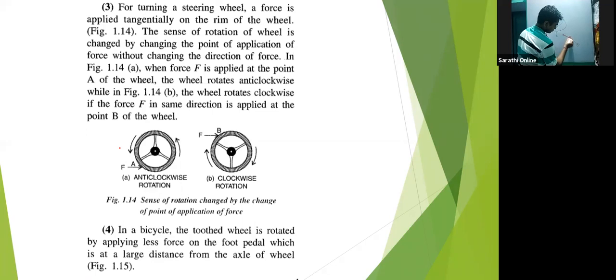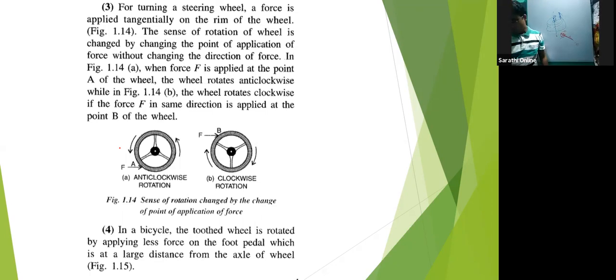It's very difficult to rotate just through that rod only, so that's why they provide a steering wheel. Then, using this, with less force only you can apply torque, because the distance has increased.